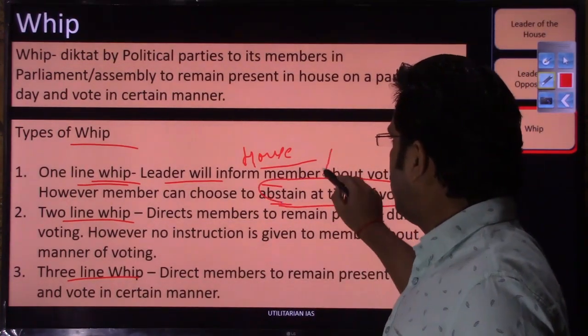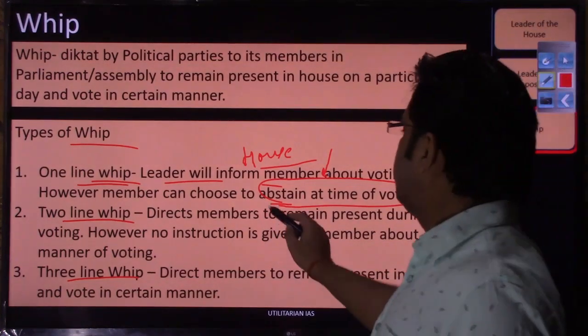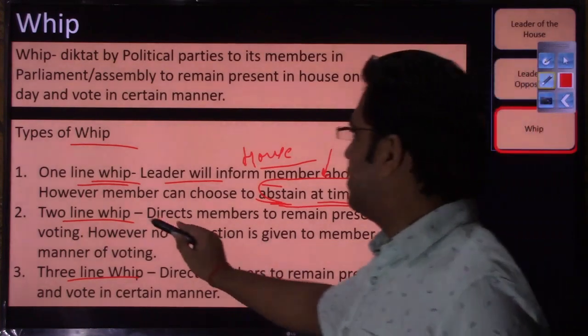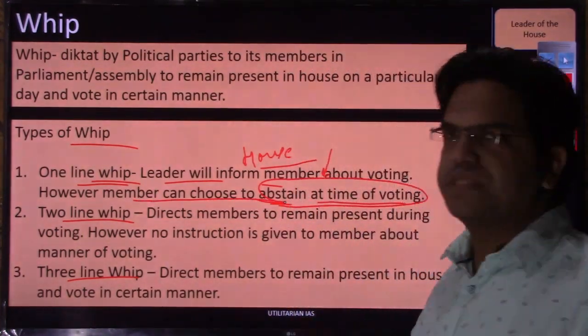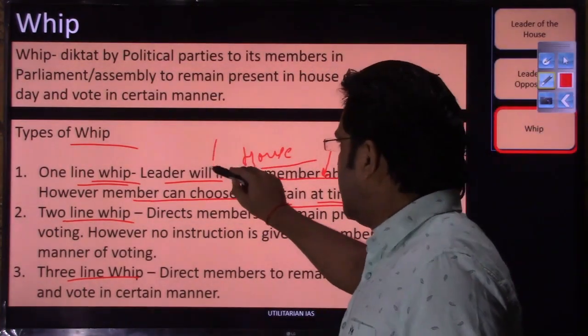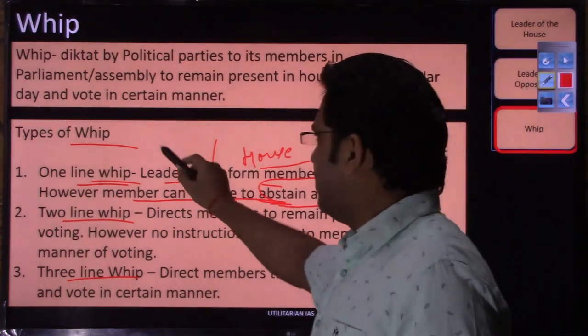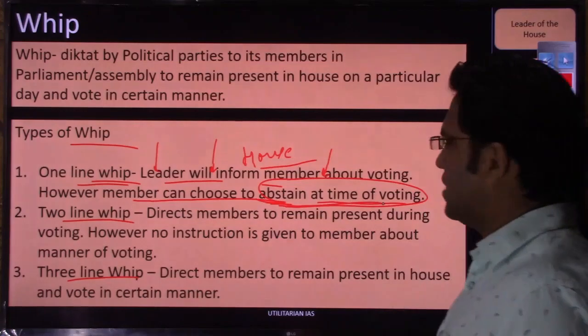You will not go against the party line, you can simply abstain, meaning you can walk away at the time of voting. So that is one liberty given by the one line whip. If a party issues this one line whip, its members have this liberty.